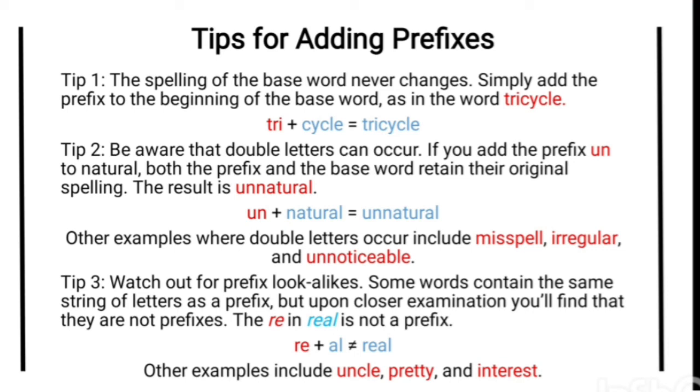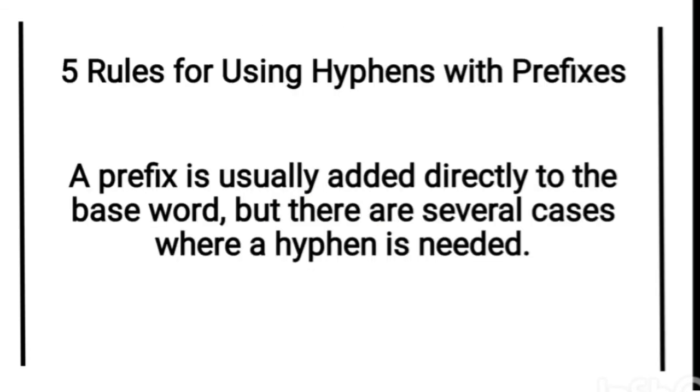Okay, uncle, un is not a prefix. In the word pretty, pre is not a prefix. And also interest, in is not a prefix. Such kinds of words we can come across in reading or maybe other situations, but they are not prefixes. They are only one simple word.